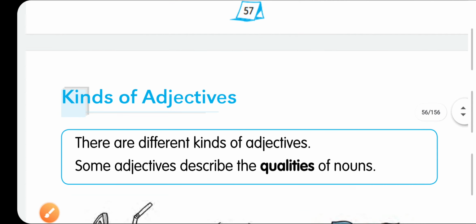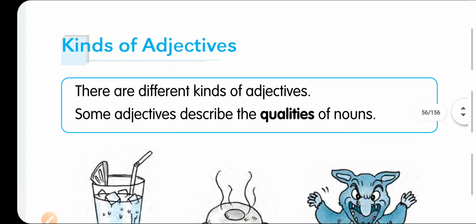Now I am coming to the kinds of adjectives. It is very much important because adjectives represent the noun, they describe the noun, but we don't know what they describe, whether they describe its quality, its quantity, or its origin. So let's see. The first type of adjective is which describes the quality of nouns.